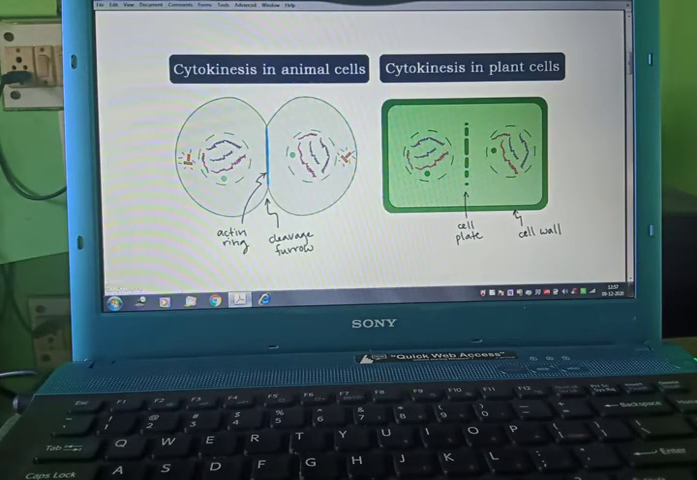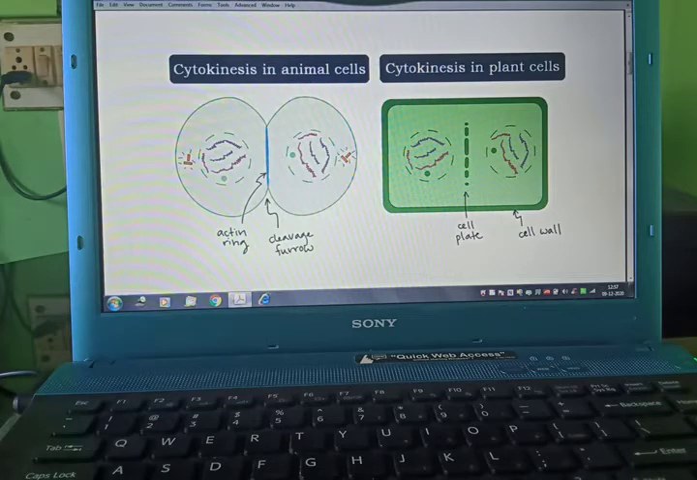Now we will see, this is the furrow. These are two animal cells where furrows are forming. A furrow means the cell is dividing, and here also it is similar, but it is known as the cell plate.